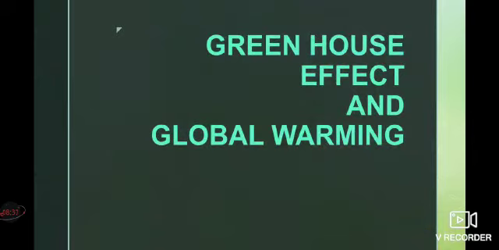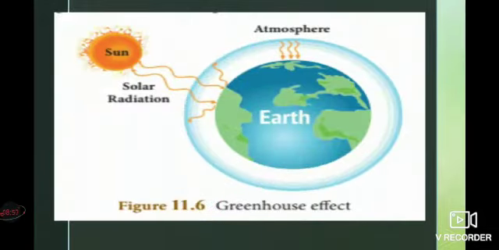So next we will discuss the greenhouse effect and global warming. If carbon dioxide accumulates more in the atmosphere, it produces harmful effects such as the greenhouse effect and global warming. Let us learn about the greenhouse effect and global warming in detail.